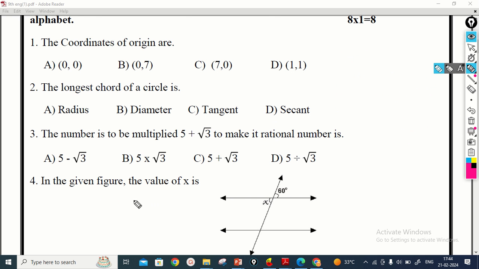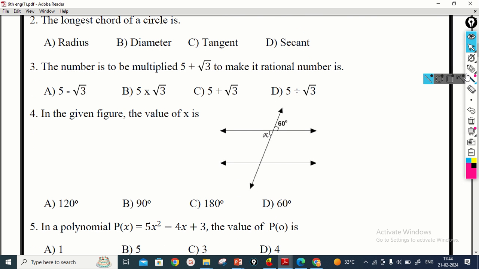Then coming to the next question. In the given figure, the value of x is asked. So we have to observe here the value of x. Here these two lines are parallel lines. If you draw an intersecting line onto the parallel lines, it cuts the two parallel lines in two places. The angles here, these two angles are called vertically opposite angles.